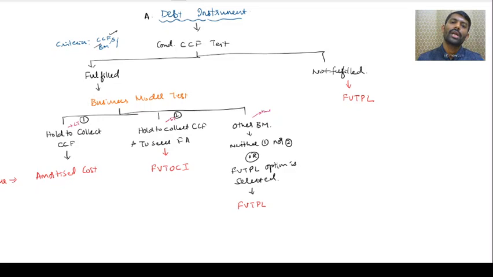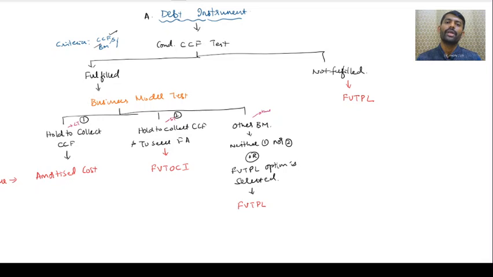If it is held to collect contractual cash flow and to sell the financial asset, then it is like short term. You have to recognize it at FVTOCI, fair value through other comprehensive income, because the intention here is to trade regularly. Suppose you decide no, I don't want FVTOCI, then I will route through FVTPL. That is what the third category is. Second one, I have written: if the FVTPL option is selected.